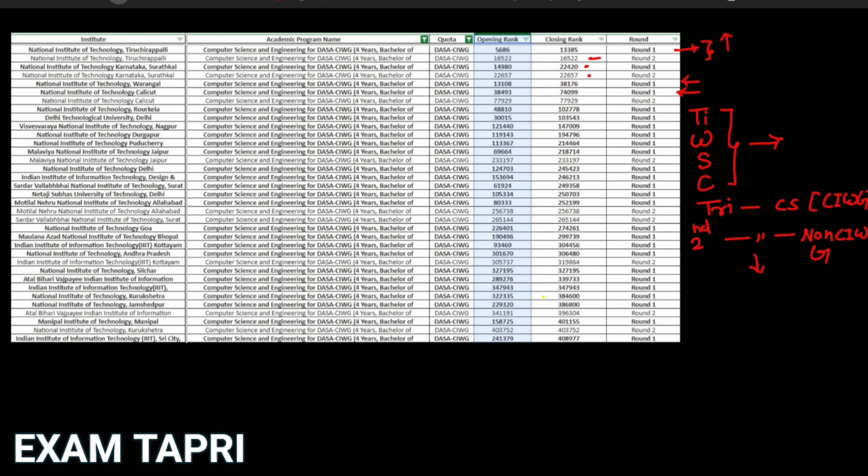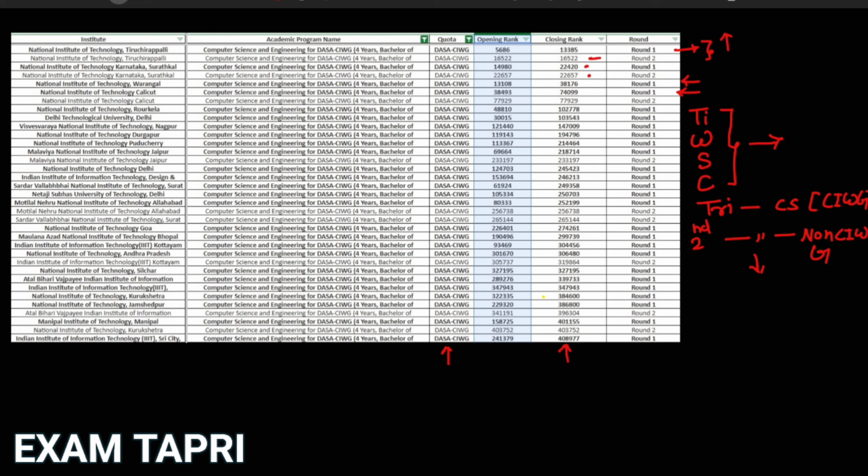Whenever you are doing choice filling, you have to do the same for all the other colleges. Also, I would like to show that even if your rank is 4 lakh, 5 lakh or 6 lakh, you don't have to worry. We have a very good opportunity. This is under the CAWG category. In the non-CAWG category, the closing will be almost double for some of the colleges, because the number of seats is pretty high.